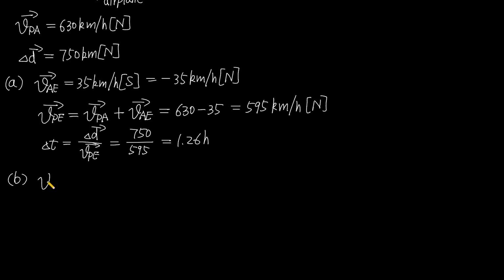Now question B. The velocity of the air relative to the earth equals 35 kilometers per hour, direction north.